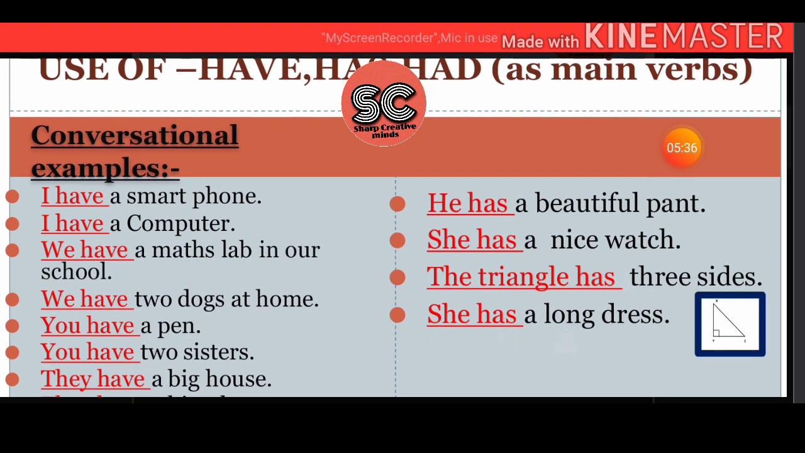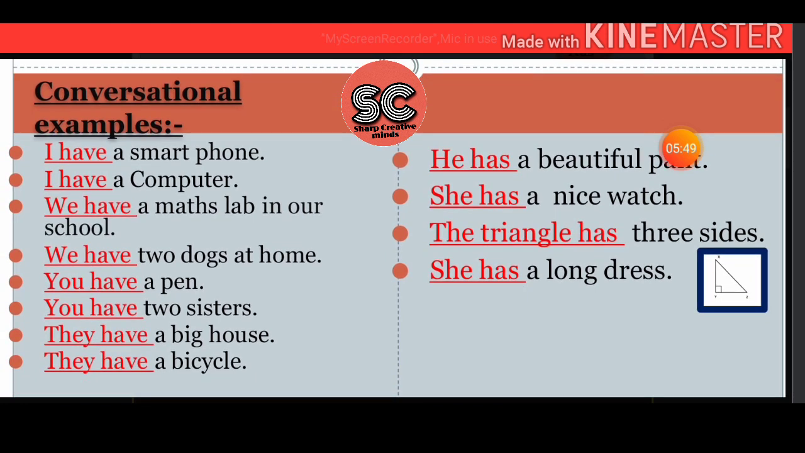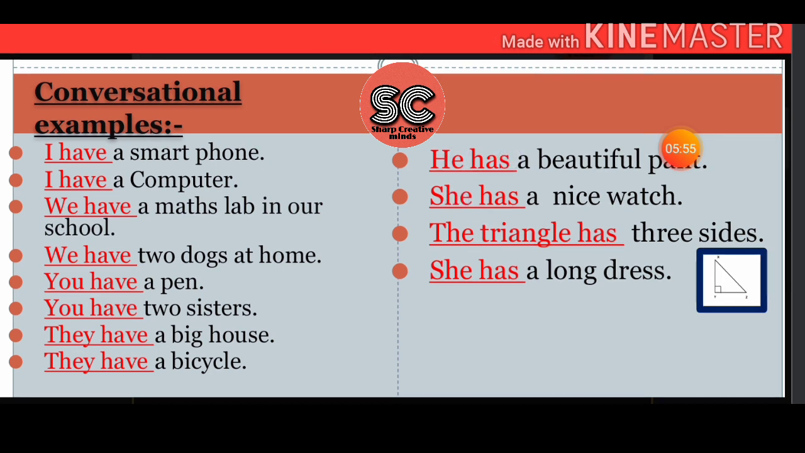She has a long dress. Nowadays it is fashion, you know. All girls love to wear long dresses. She has a long dress. So you can make several sentences using have with I, we, you and they, and has with he, she and it. Is that fine, my dear friends?